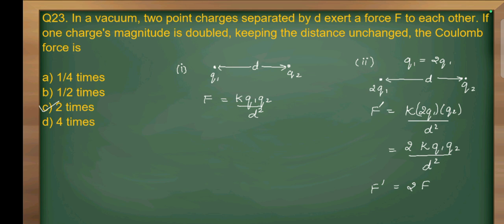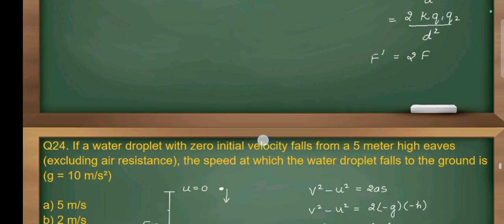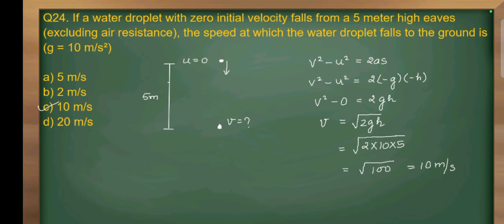Now we will move to question number 24. If a water droplet with a zero initial velocity falls from 5-meter high eaves, excluding air resistance, the velocity at which water droplets fall to the ground is. g is given as 10 meter per second square. So the initial velocity of drop is 0 and the height is 5 meter. So we have to calculate its velocity at which it reaches the ground.